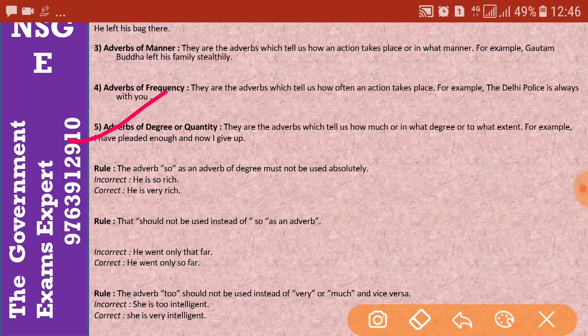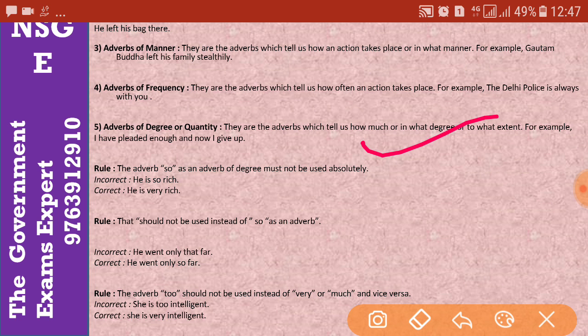Now let's move on to the next one, that is adverbs of degree. Adverbs of degree are about quantity. They are the adverbs which tell us how much, in what degree, to what extent. For example, I have pleaded enough, and now I give up. I have pleaded enough, now I give up. So you can check it. If you want to check, the rules are there for so and very.